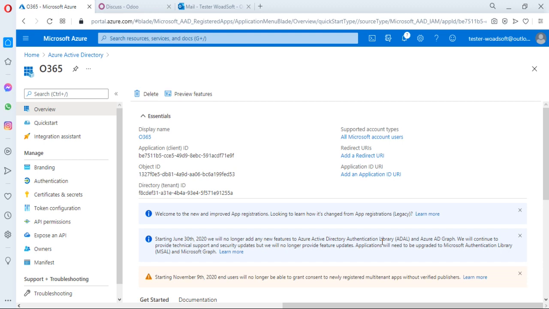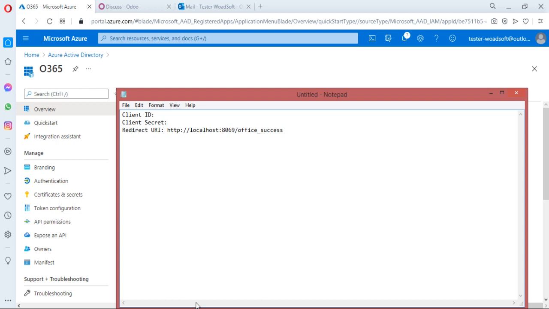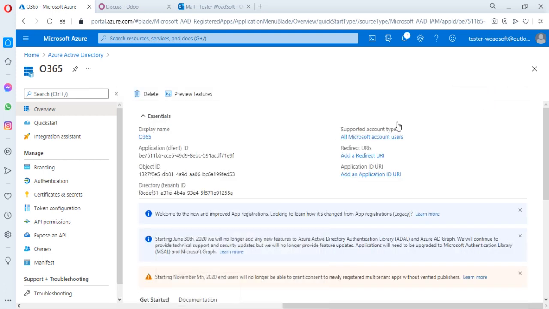Whenever you create an application, the application ID is created at that time. So copy it and place it into a temporary file. Here is the client ID, and you have to create the other two parameters. The first one is the redirect URI, and the second one is the client secret. So first we have to create a redirect URI.